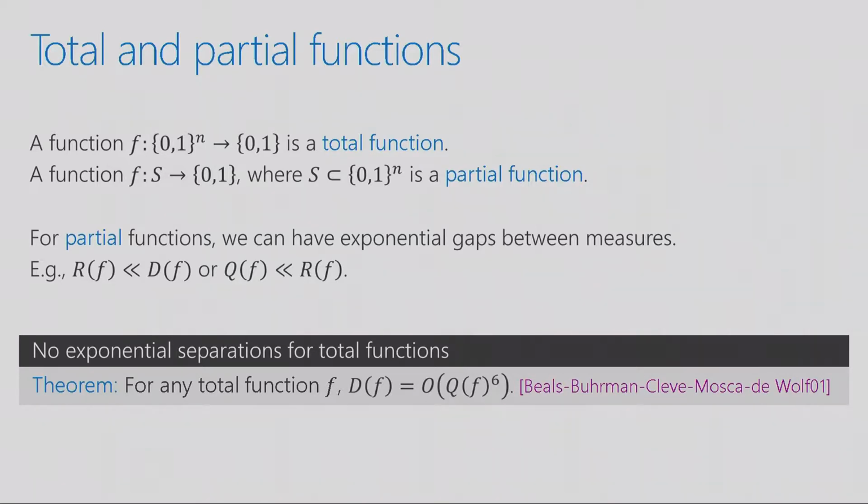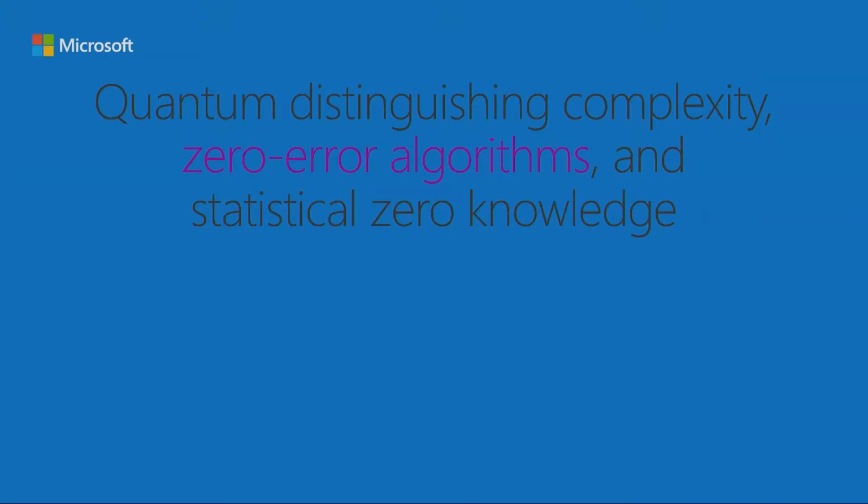Okay, so that was a quick overview of query complexity. I hope that made sense. And let me jump to my title. So my title has 3 phrases: quantum distinguishing complexity, zero-error algorithms, and statistical zero-knowledge. And let me start by saying a little bit about zero-error algorithms.